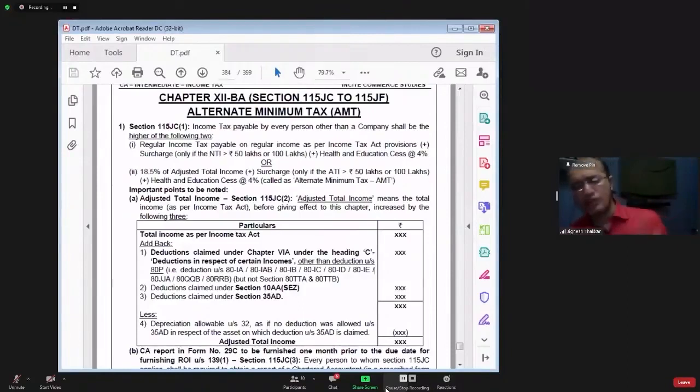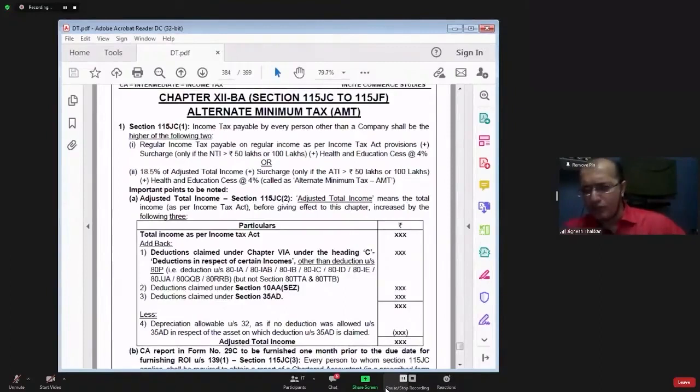This one, there are two things. Number one, actually exercising the option of section 115 BAC. That option is required to be exercised only at the time of filing the income tax return. If you are doing a job, you have to intimate to your employer whether you want to go for 115 BAC or not, so that accordingly he can deduct the TDS.